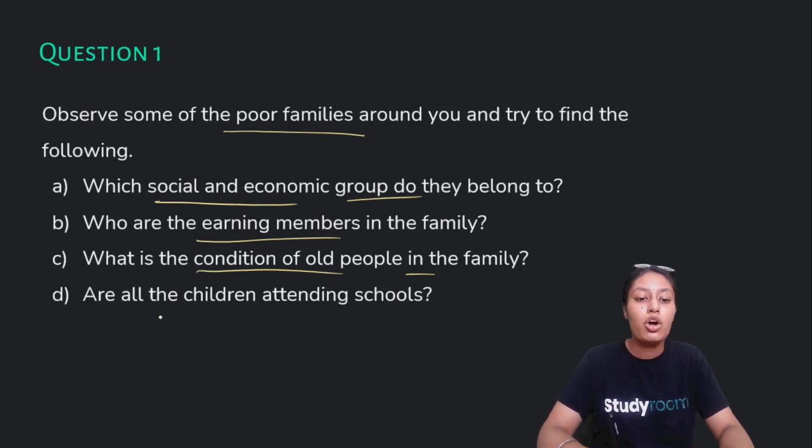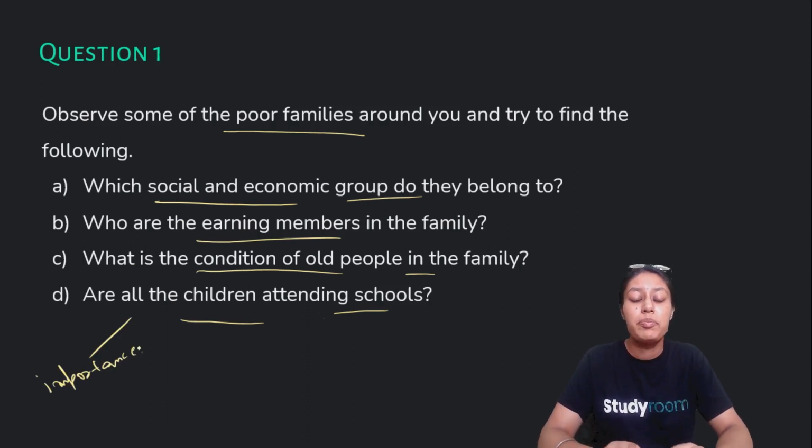Are all the children attending school? This shows us two things. First, the importance of education, that the family understands it's important for children to attend school, and whether they are going to school or not.